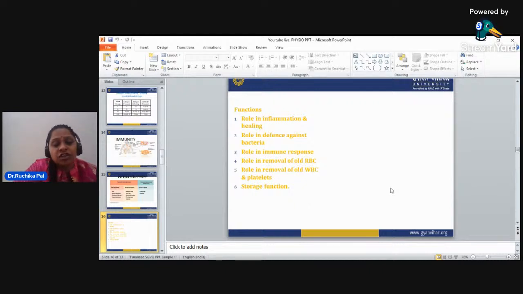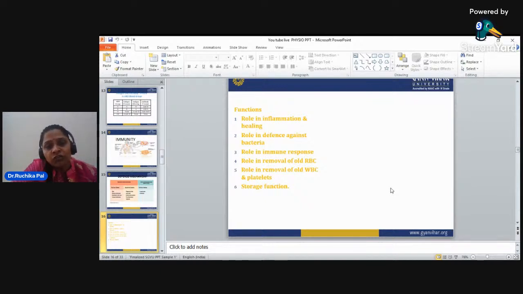If a bacterial infection is there, or if bacteria invade your body, then the third line of defense mechanism, the antibodies and the lymphocytes will be there to kill the bacteria. Role in immune responses: if you suffer from any infection, the immune system will work against it, and the immune response will be the sudden release of these antibodies and lymphocytes.